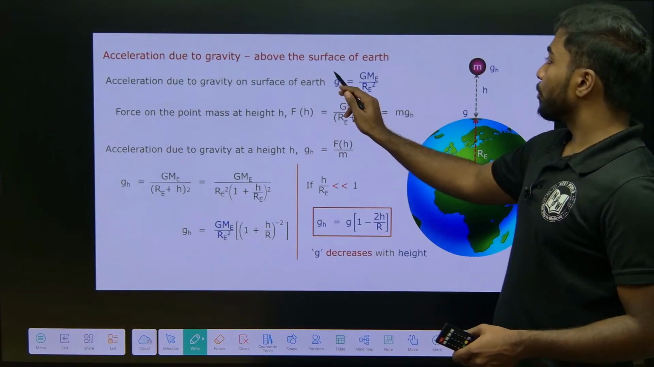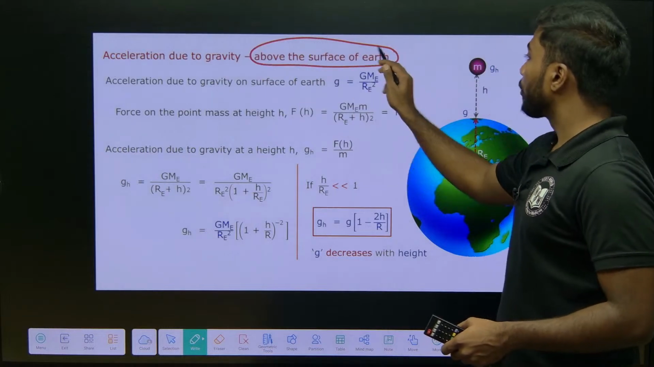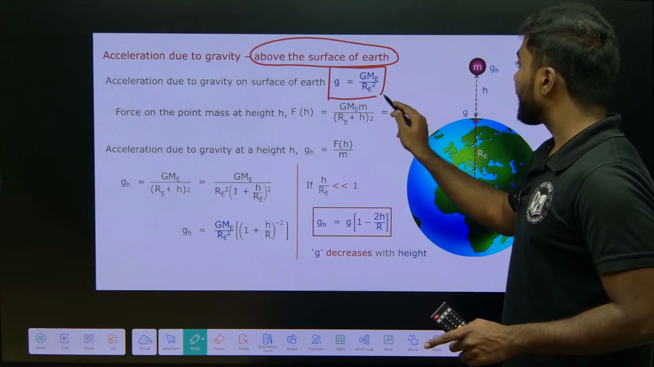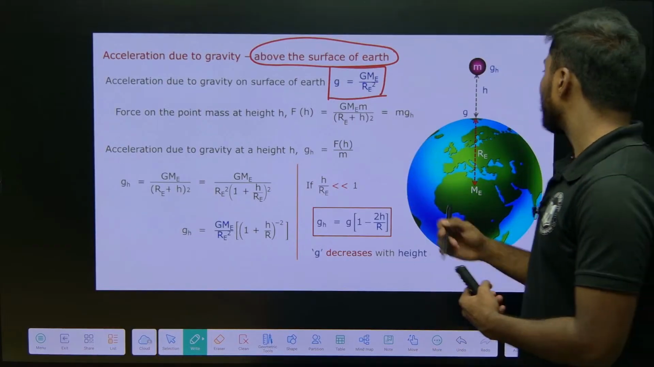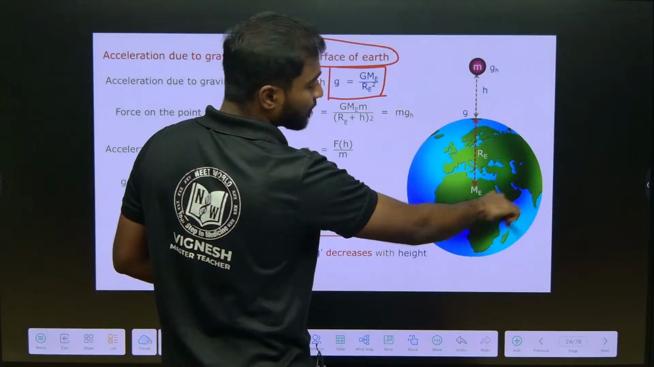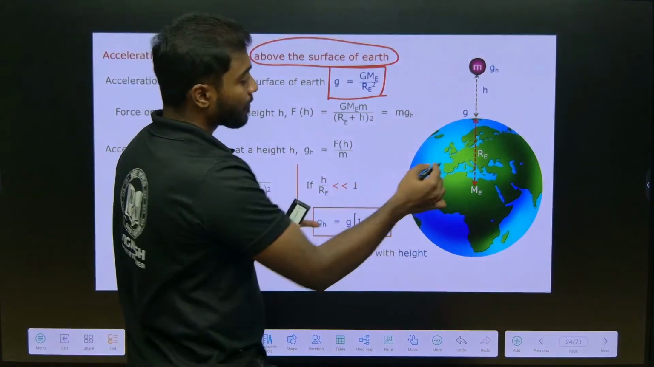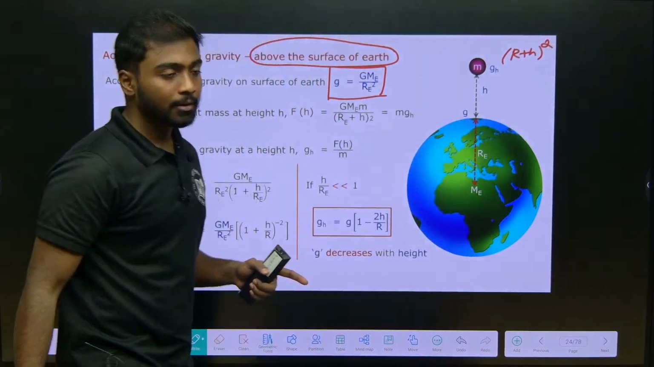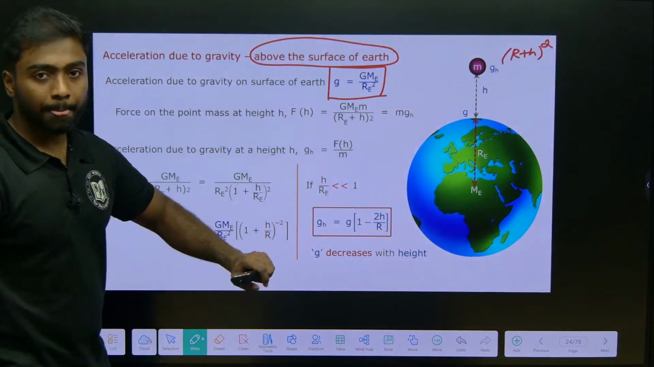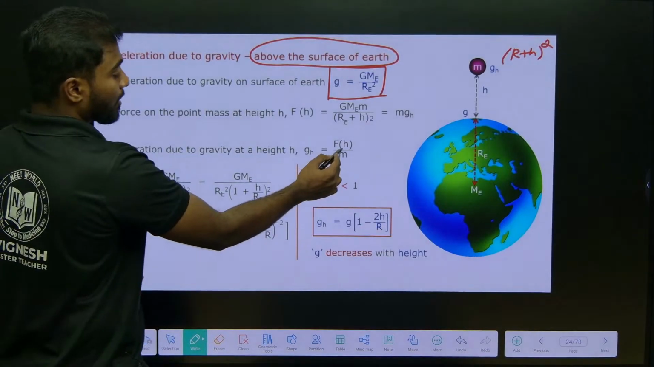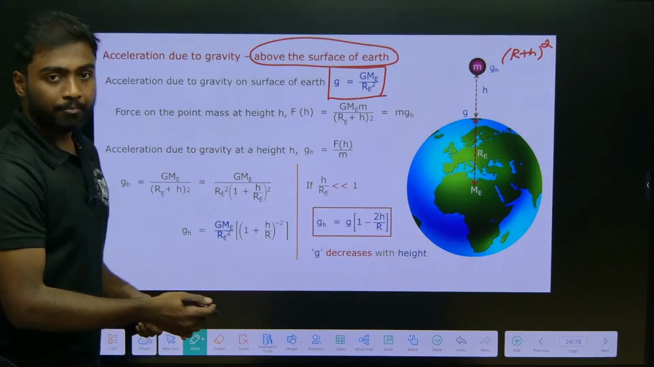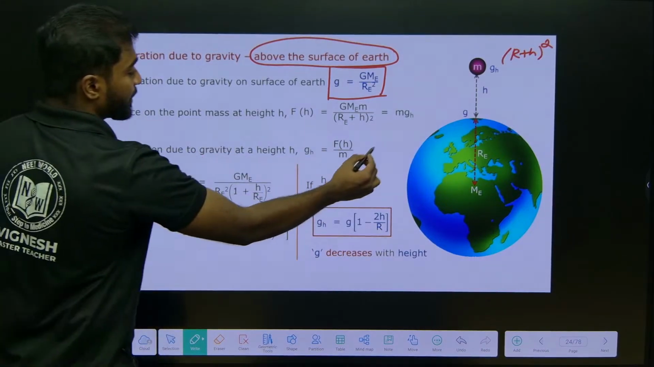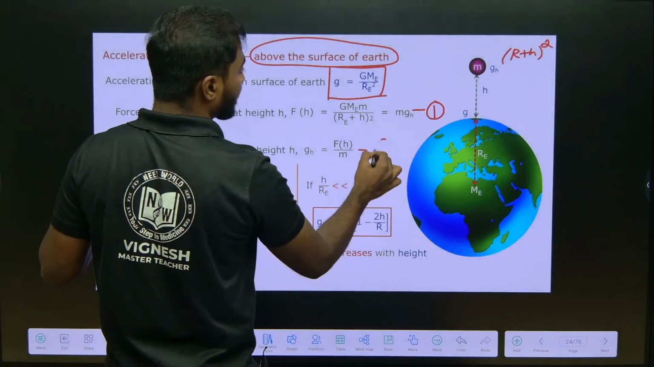So acceleration due to gravity above the surface, as we know that g is nothing but GM by r square. Now we know that radius of the earth is r, we have considered as r. When I take to height h, it is r plus h the whole square I need to take. So r plus h the whole square, right. So similarly it is F by m. So when we take this as equation 1 and this as equation 2,